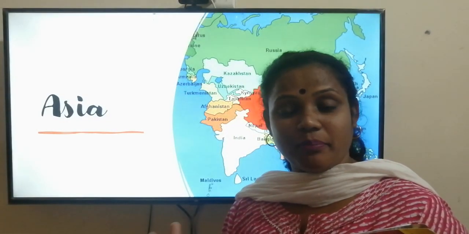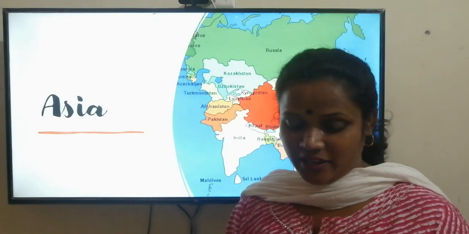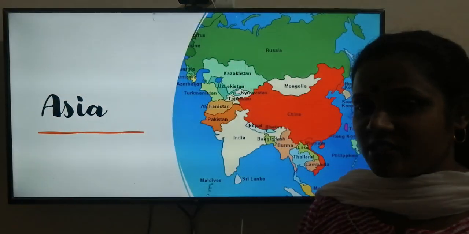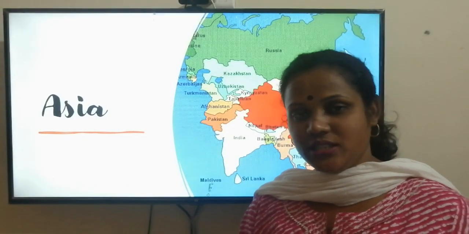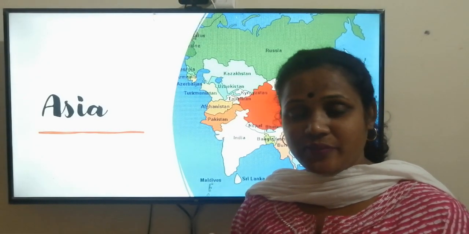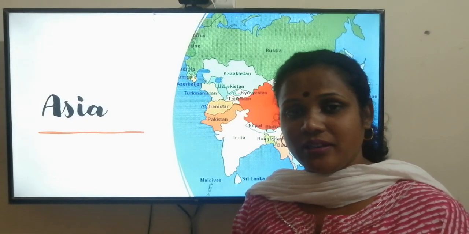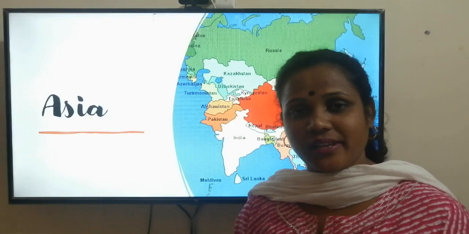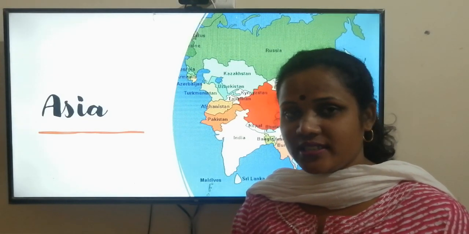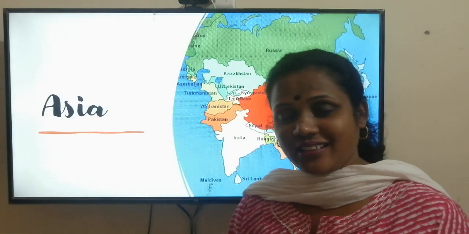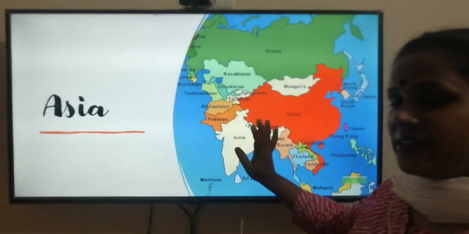And in Nepal we have the highest mountain peak, Mount Everest. You know what the height is above sea level? It is 8,848 meters. I told you about mean sea level also in the previous classes. Mean sea level is where we measure the height of a place from the sea level, because the level of all the oceans is equal, whereas the land is unequal. Kahin unchi hai, kahin niche hai. Okay. The first continent I told you.